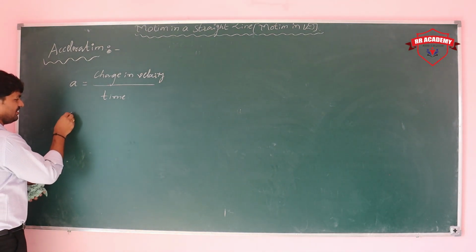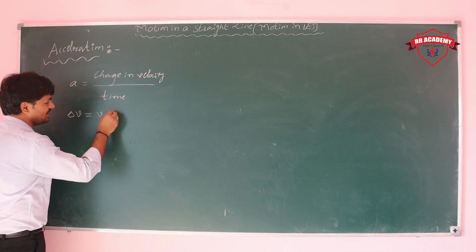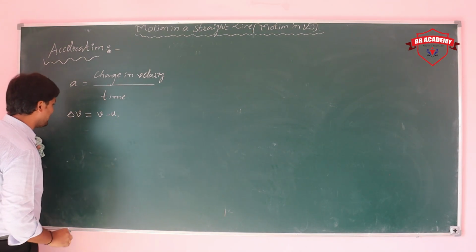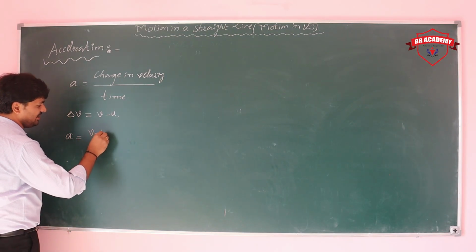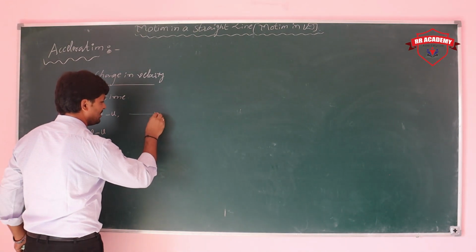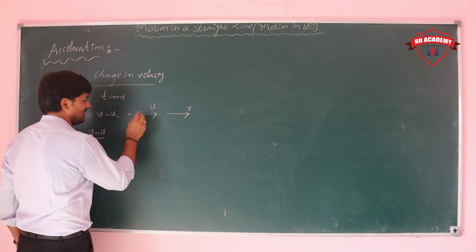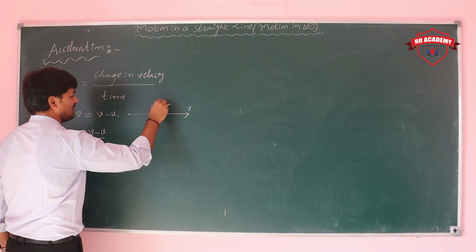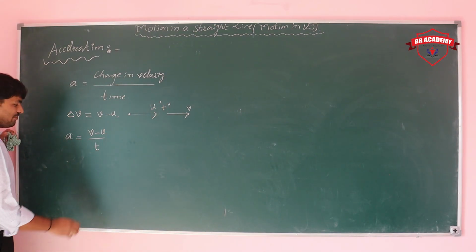Just now we saw that change in velocity is simply final velocity minus initial velocity. It is happening in a time t. So now the acceleration a is equal to change in velocity, v minus u, by t, when only magnitude changes. Example, you can take only magnitude changes. Then acceleration is final minus initial in a time of t, so acceleration is v minus u by t.